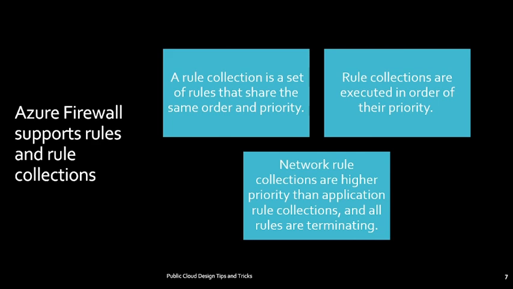The network rule collections are higher priority than application rule collections. So if in your firewall you have a network rule collection as well as an application rule collection, then the first priority is on the network rule collection, and the execution will happen. Then after that, the application rule collection will execute.